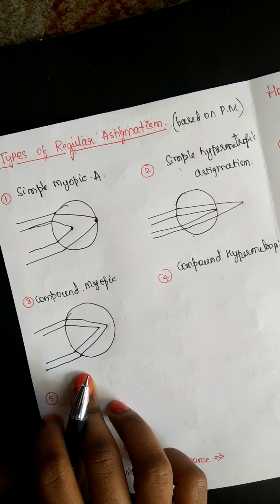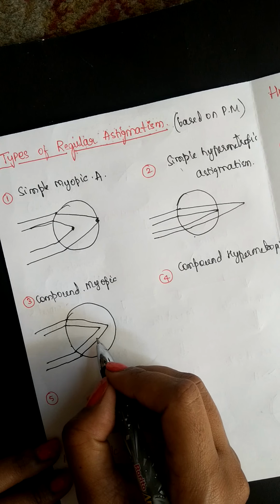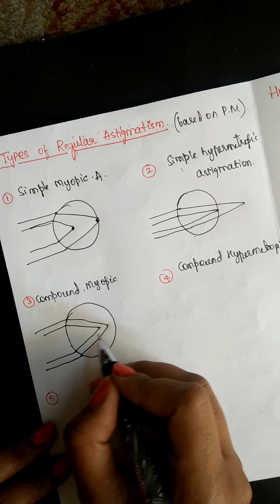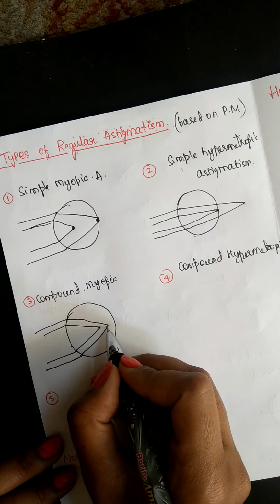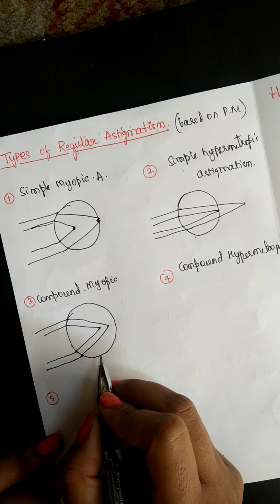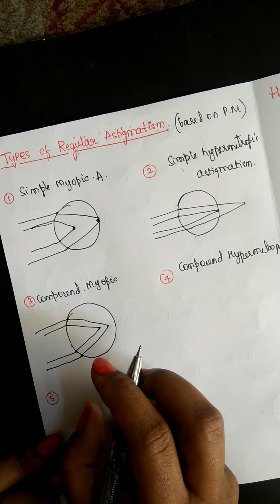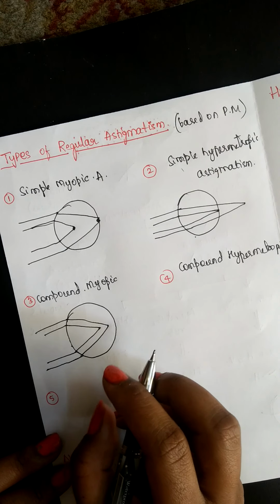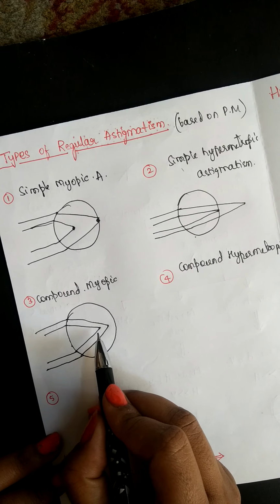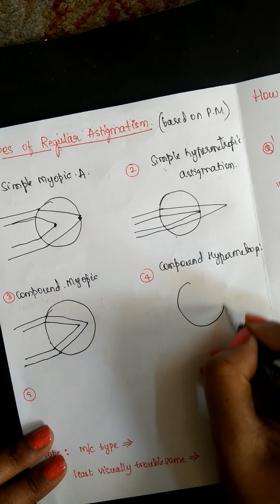This is known as compound myopic. Remember, both focus before the retina, but not at the same point. One ray focuses at one point, another at a different point. Astigmatism means the principal meridians have different refractive powers, so you cannot make the two rays focus on a single point and call it astigmatism.